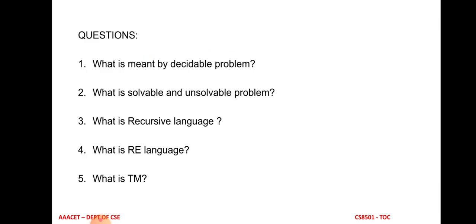So from this lecture we can easily answer what a decidable problem is, and what a solvable or unsolvable problem is. A decidable problem is otherwise called a solvable problem. We can also answer what a recursive language is, what a recursively enumerable language is, and what a Turing machine is.